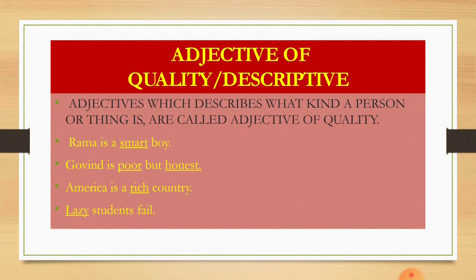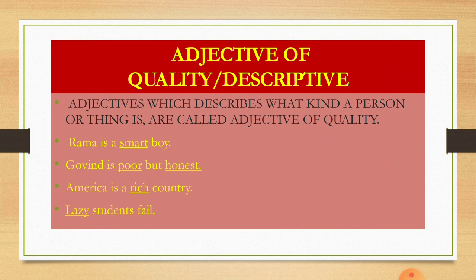Adjective of quality. We can also call it descriptive adjective. Adjectives which describe what kind of a person or thing is. These kind of words telling us the kind of a person and thing are called adjectives of quality.